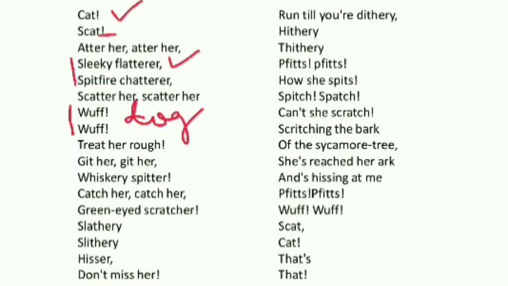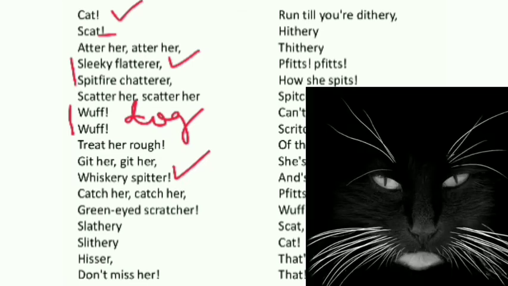Whiskery spitter. Now again, this is a characteristic. So we got here sleeky flatterer, a spitfire chatterer, and here whiskery spitter. Again, spitter means one who speaks something in anger. And whiskery is a word I have already explained to you. This word is used basically for cat because they have whiskers, long, thin hair on their mustache.